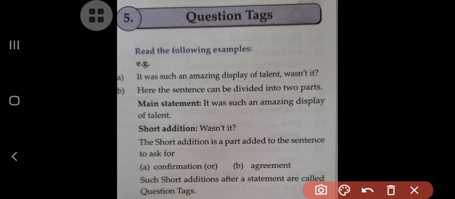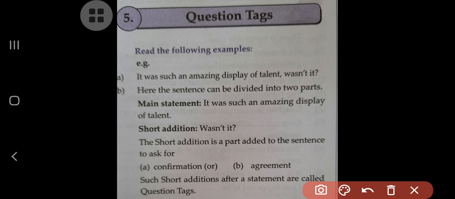Now how to add the tag, right? We will see, but before that we will try to understand what is actually a question tag. Such a type of short addition after the statement is called a question tag. Okay, so what kind of addition I have told you after the statement, that is known as the question tag.